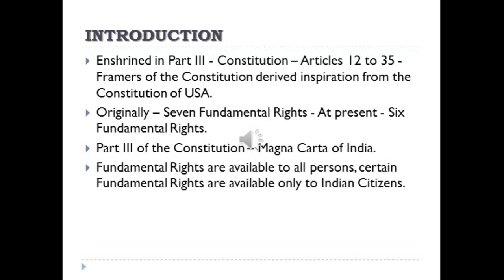For the first time in history, the British king was forced to give some rights to the people of England. That was called the Magna Carta. After that, if fundamental rights are given to the people of any other country, it is described as a Magna Carta. Magna Carta means it is very important.